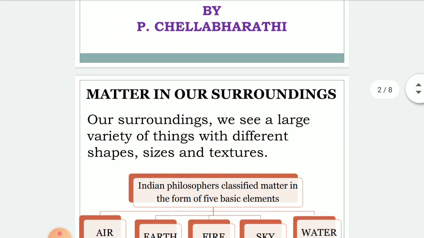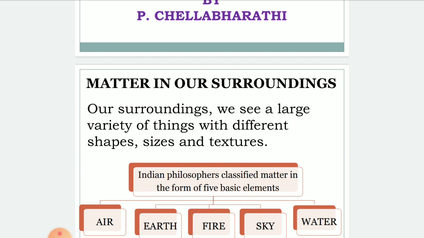In our surroundings, we see a large variety of things with different shapes, size, and texture. Our Indian philosophers classified matter in the form of 5 basic elements.